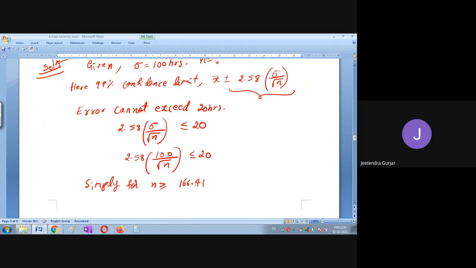So therefore, the required sample must be at least 167, rounding the figure. So this is how you have to simplify for the sample size. Is it clear, students? So many things are there. You have to read one by one. Here, every statement is very, very important, students.